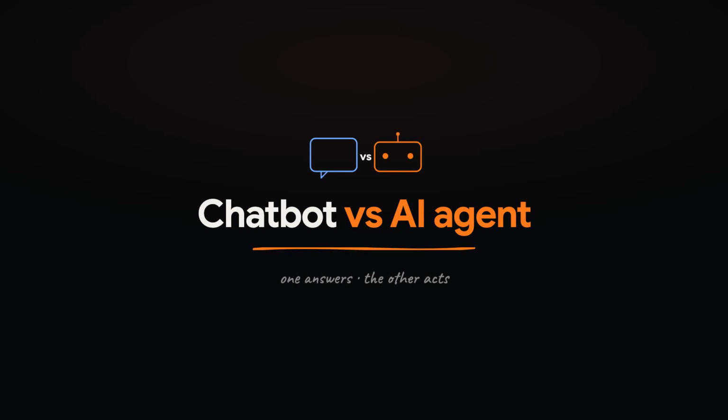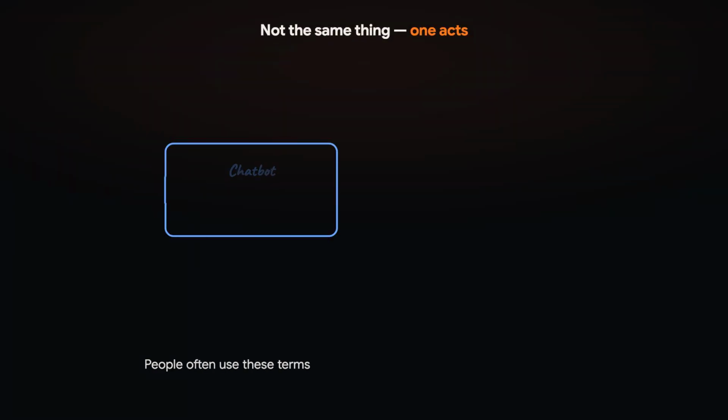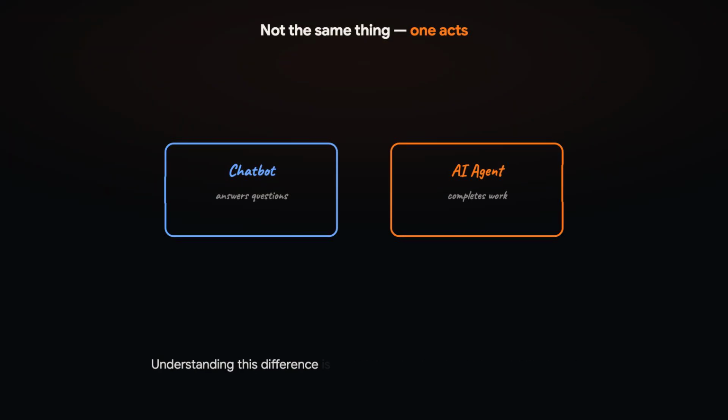Let's talk about the difference between a chatbot and an AI agent. People often use these terms interchangeably, but they're not the same thing. Understanding this difference is important because one answers questions, while the other completes work.